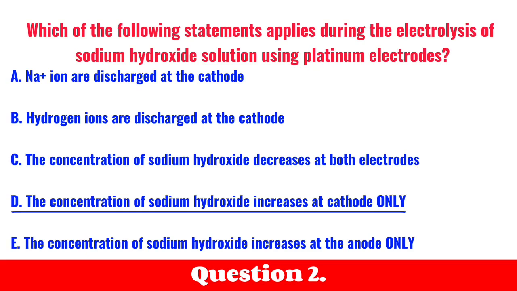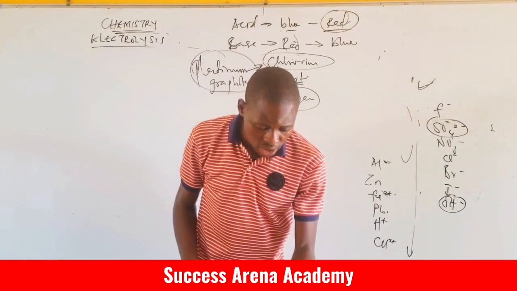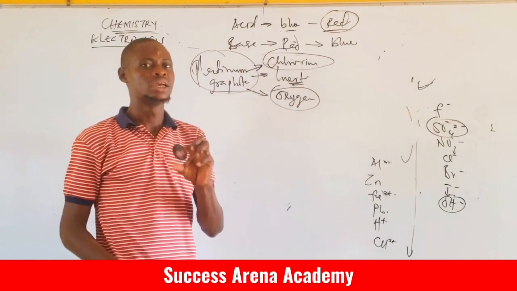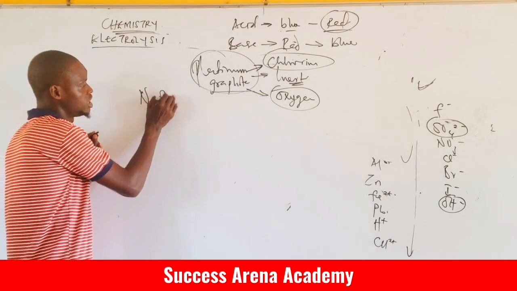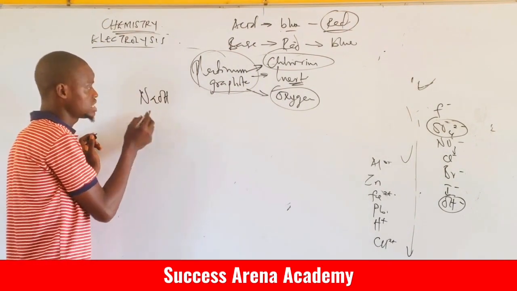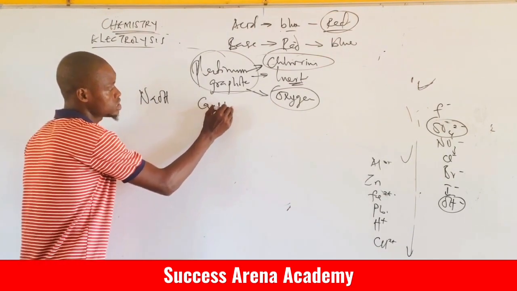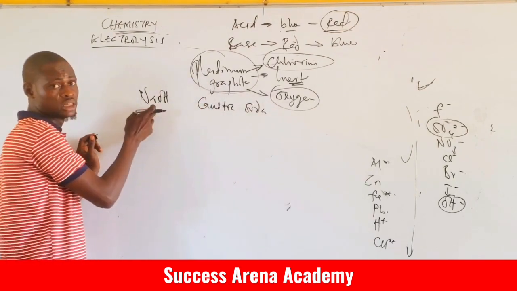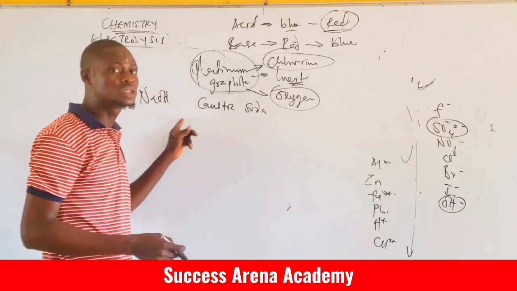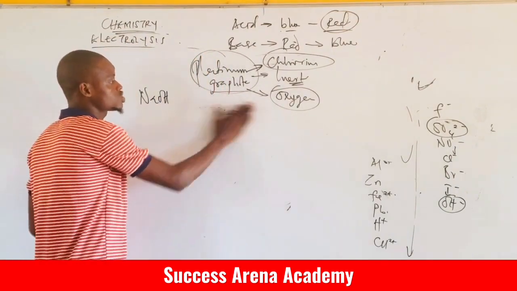Let's take a look at the analysis of this sodium hydroxide. Whenever they said sodium hydroxide solution, I think in one year, they don't use sodium hydroxide, because another name for sodium hydroxide, the way they said the question in another year is that instead of using sodium hydroxide, they call it caustic soda. They said in the electrolysis of caustic soda, they are still referring to sodium hydroxide. Why? Because sodium hydroxide is known as caustic soda.